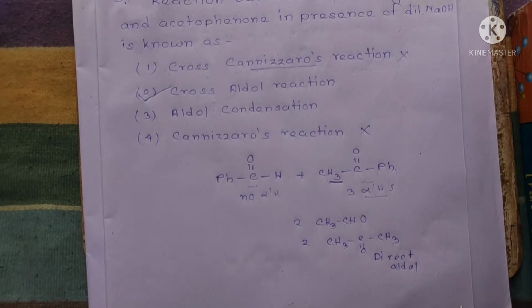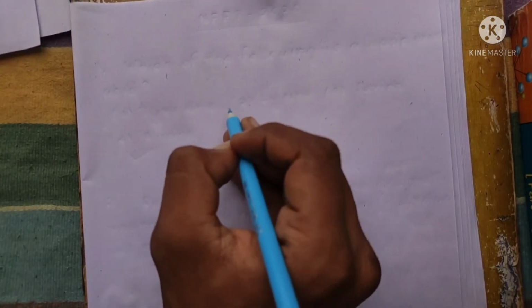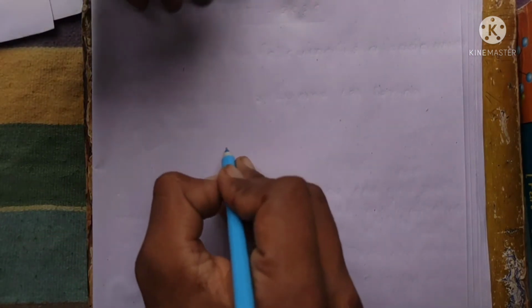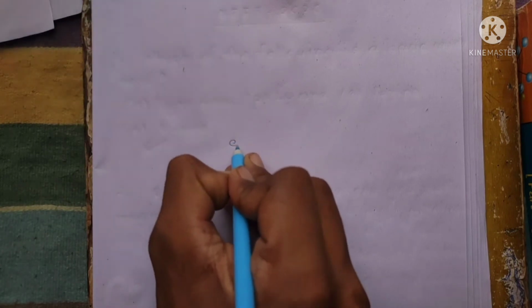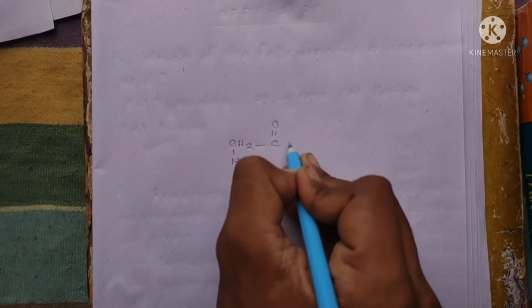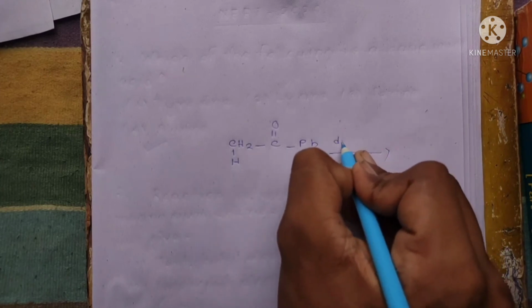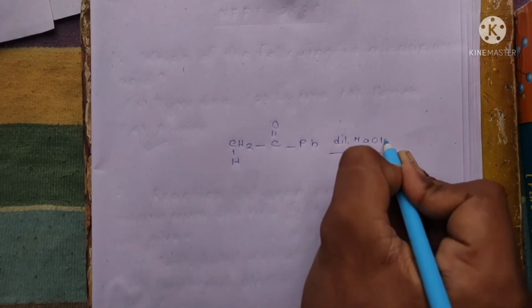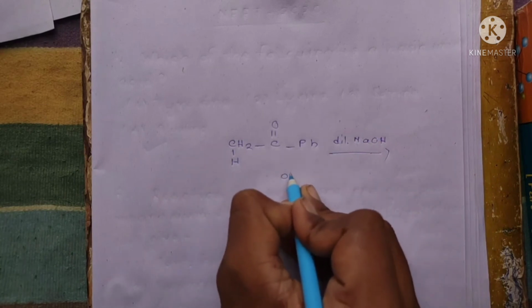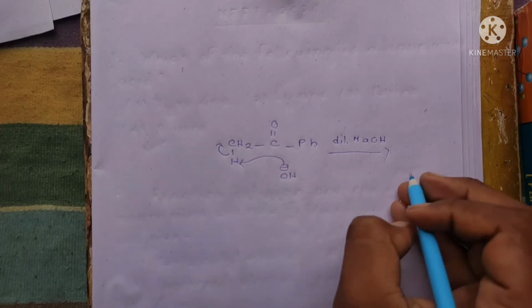Now let's see the mechanism of this reaction, okay. Now see the mechanism. We can write acetophenone. Now in presence of dilute NaOH, it means OH minus is present in the reaction system and it will take up this hydrogen, okay.